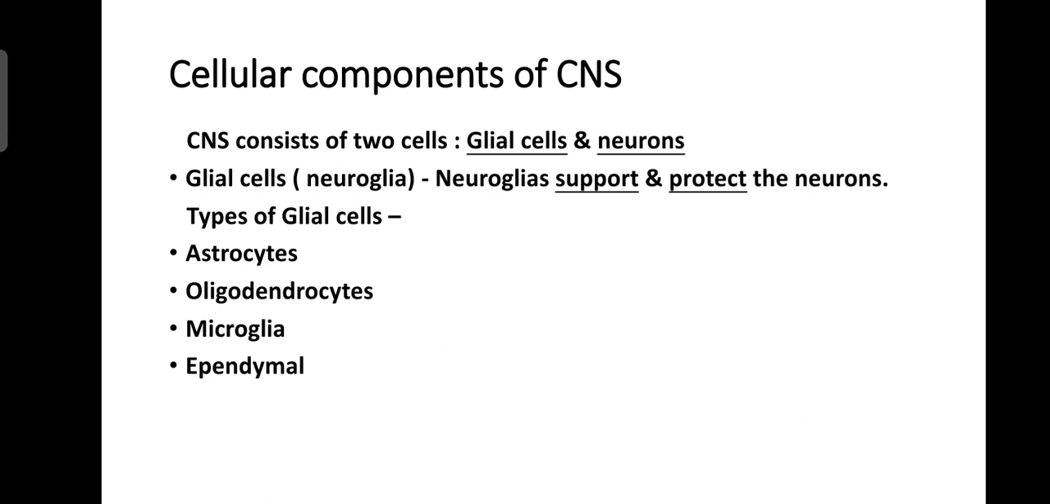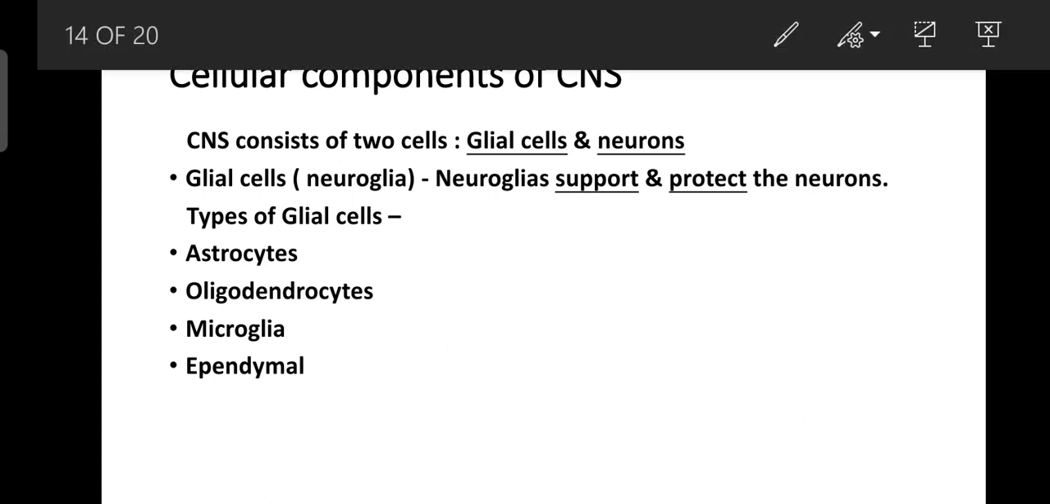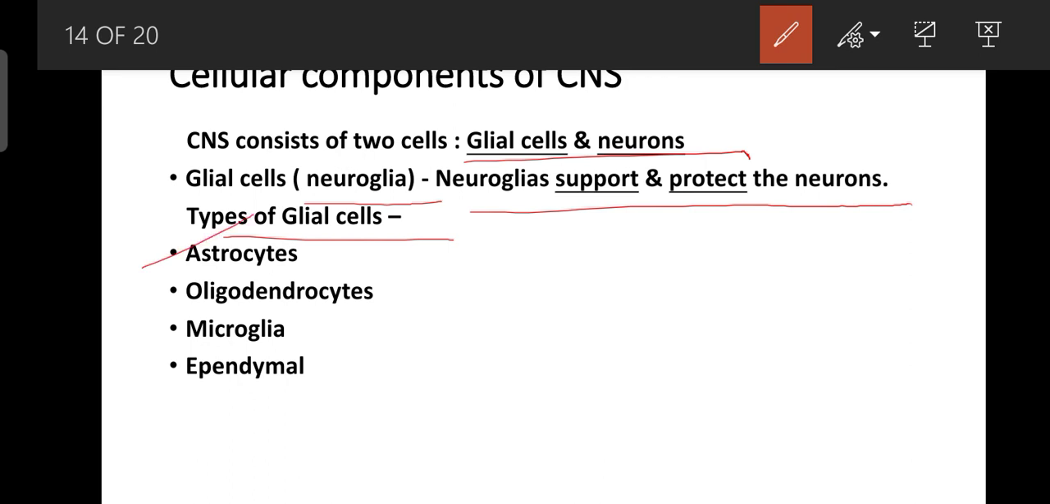Okay, so now the cellular components of the CNS. The CNS consists of two types of cells: first is glial cells and second is neurons. What are glial cells? They are basically called neuroglial cells. Neuroglial cells support and protect the neurons, and they provide nourishment to the neurons. They are very important because they are the supportive cells for the neuron. Types of glial cells: first is astrocytes, second is oligodendrocytes, third is microglia, and fourth is ependymal cells.